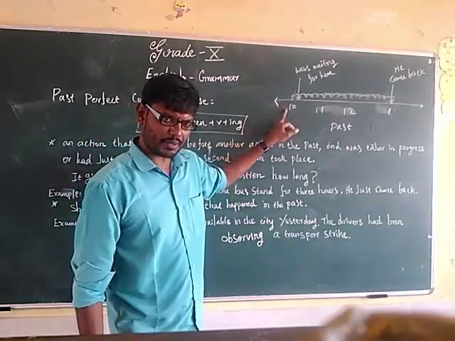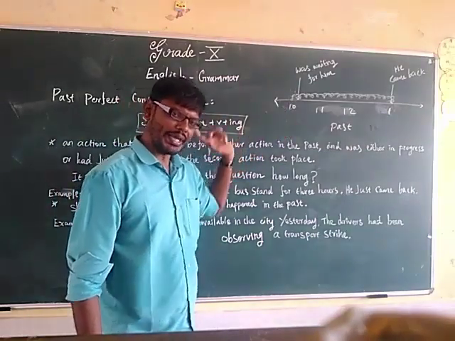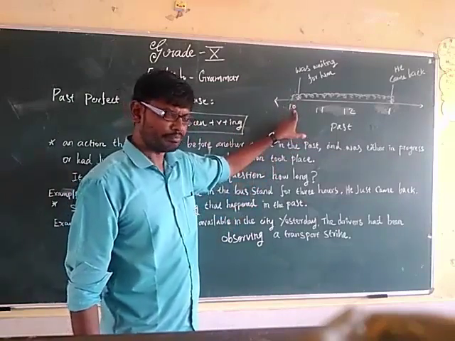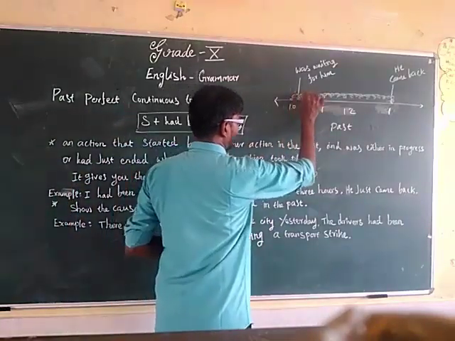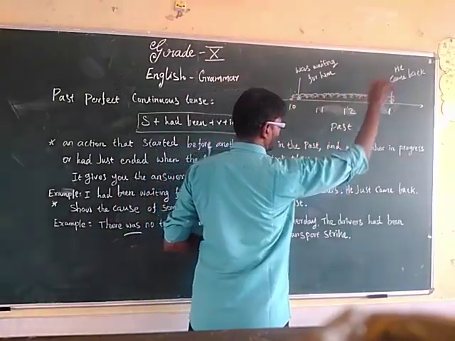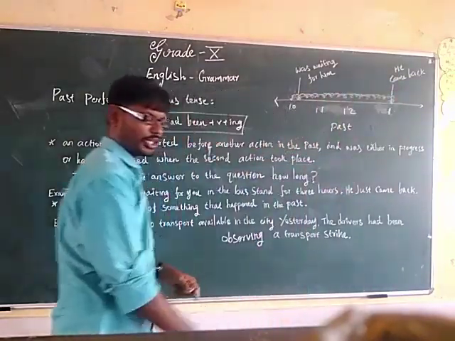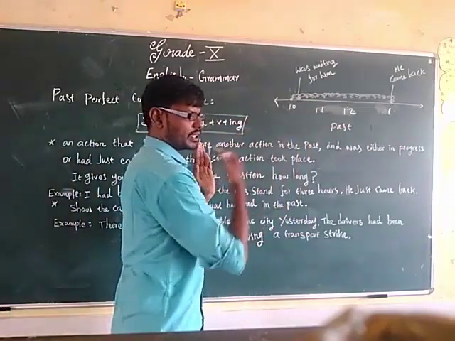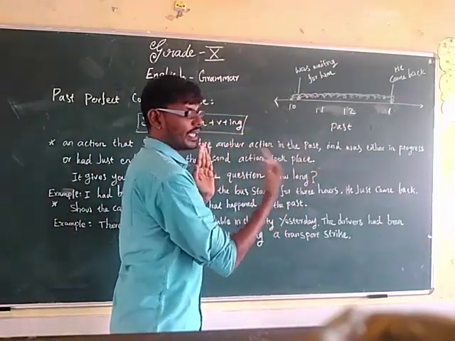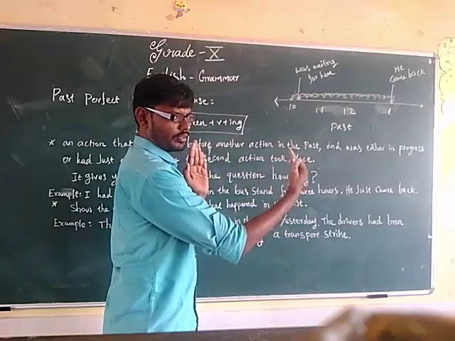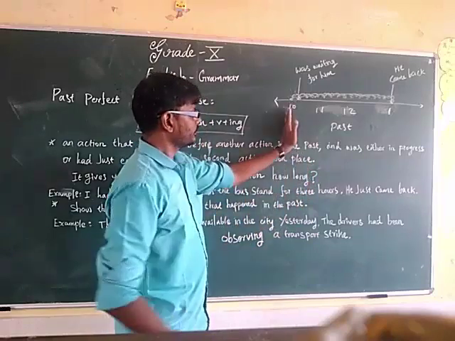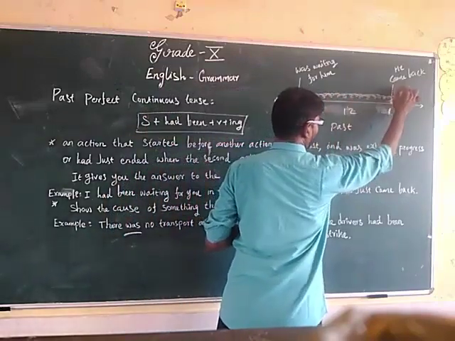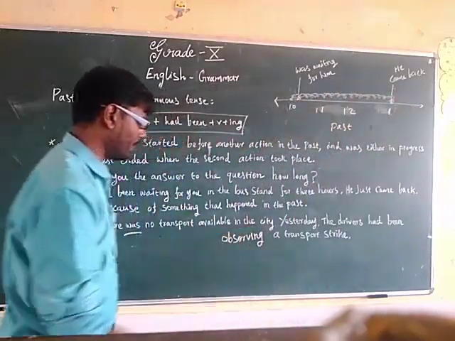I was waiting there at the bus stand. I started to wait at 10 a.m., and I was waiting till 11, 12, till 1 o'clock. So for 3 hours I had been waiting. The time span, the duration, is 3 hours. So I had been waiting for 3 hours when he came back.